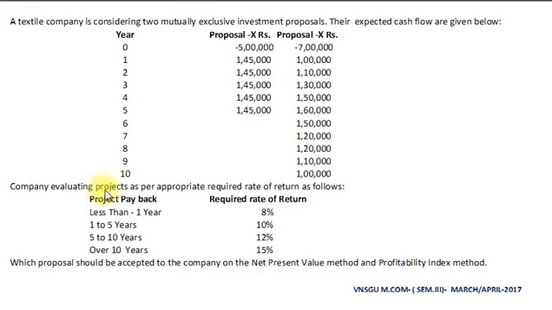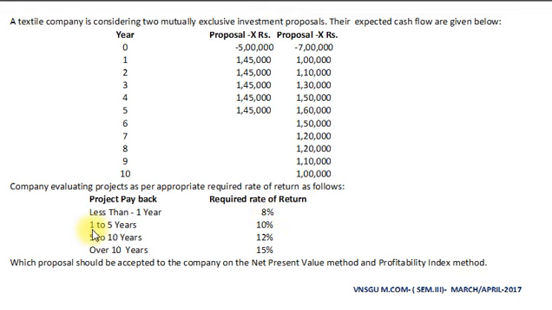Company evaluates projects as per appropriate required rate of return as follows. Project payback period and required rate of return. If project payback period is less than 1 year, then company evaluates project at the rate of 8% discounting factor.